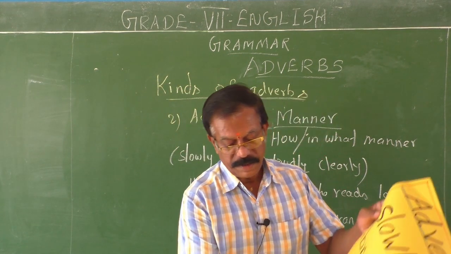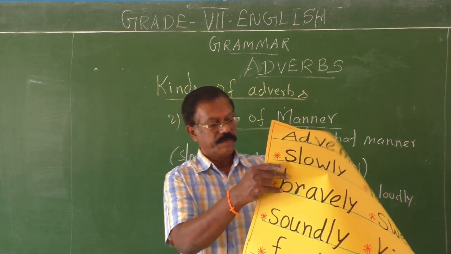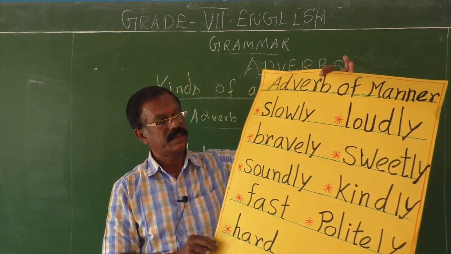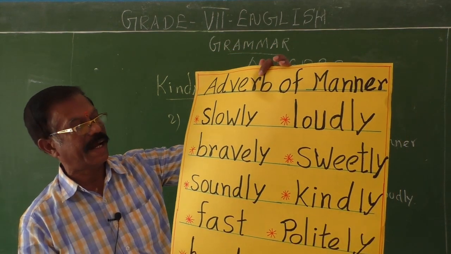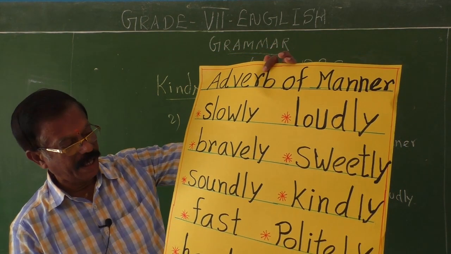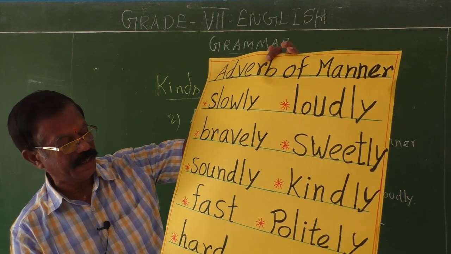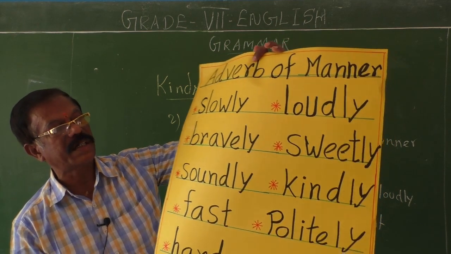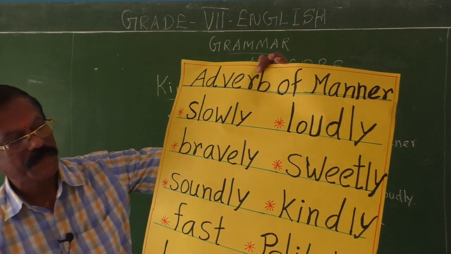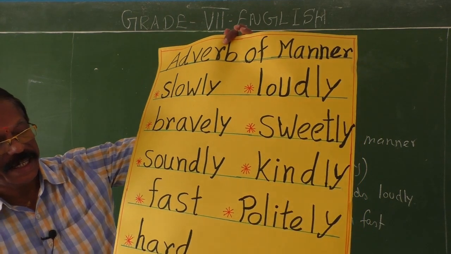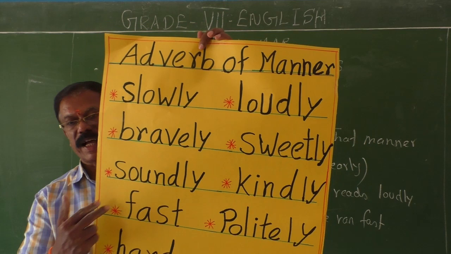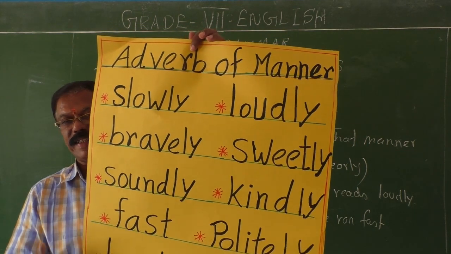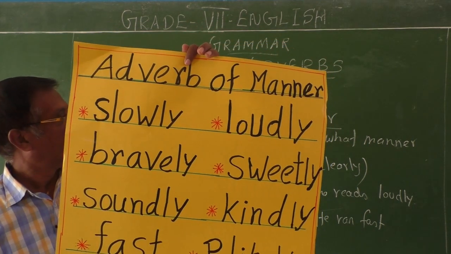Look at this chart. It gives you a brief idea about adverbs of manner: slowly, bravely, soundly, fast, hard, loudly, sweetly, kindly, and politely. All the words here have been written legibly. That's the best example for manner.